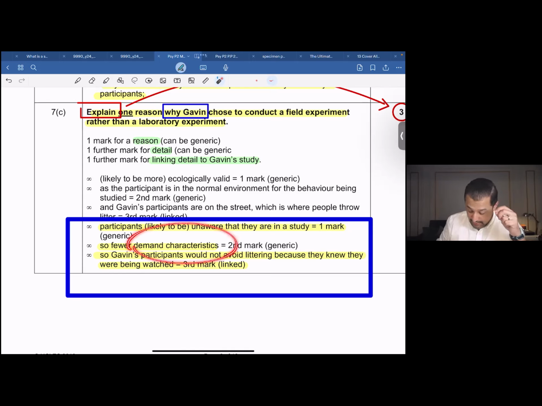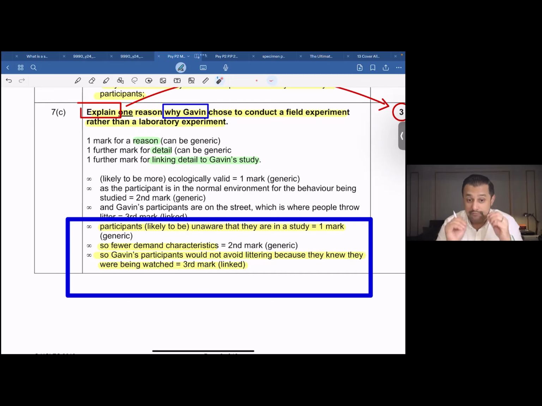Now, I'd like to take this opportunity to help you revise what demand characteristics are. Demand characteristics arise when participants find out that they're part of research, which might lead to them altering their behavior. The word is demand characteristics, or in other words, participants in a particular research trying to meet the demand of the research. So that's where the term demand characteristics comes from.